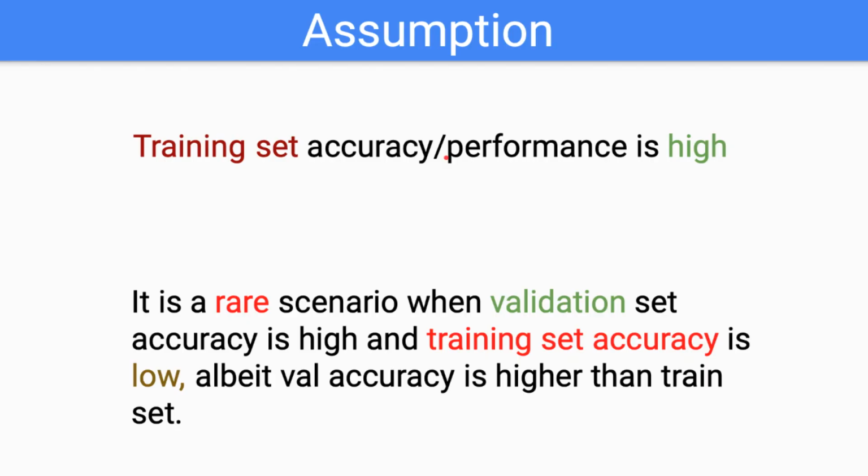Before we move into methods to improve the validation accuracy, it is important to note that your training set accuracy or the performance should be really high. If the training set performance is not up to the mark, you should focus on methods on improving the performance of the training set first. It is really a rare scenario when the validation set accuracy is really high and the training set accuracy is really low. Nevertheless, you might have scenarios where the validation accuracy is slightly higher than the training accuracy.